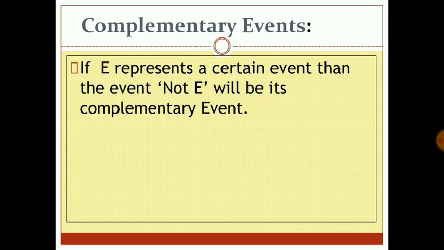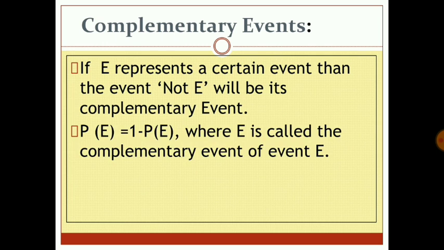Let us take up another important term, the complementary events. If E represents a certain event, then the event not E will be its complementary event. P(E bar) is equal to 1 minus P(E), where E bar is called the complementary event of the event E.